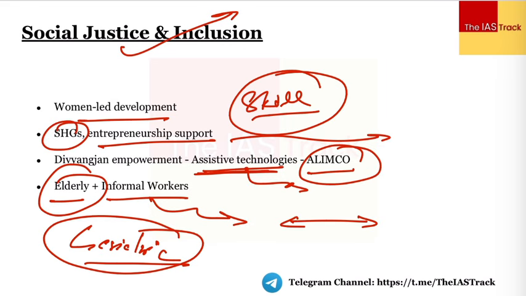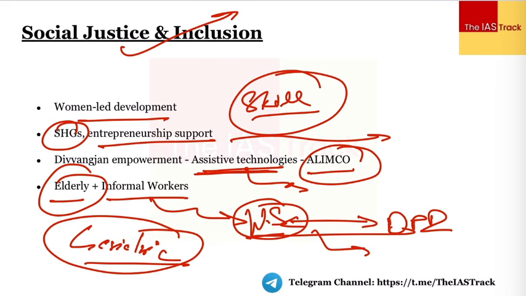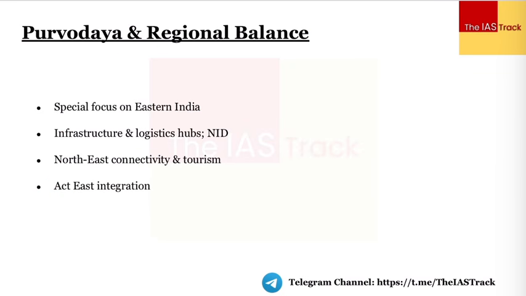There is a convergence between the digital public infrastructure and the welfare schemes which are provided by the government, right? For example, the issuance of identity cards, so as to minimize the leakages in these funding things, leakages in these schemes, we can have the linkage of digital public infrastructure with that of these welfare schemes. I hope it is clear. Next is the Purvodaya and the balanced regional development.